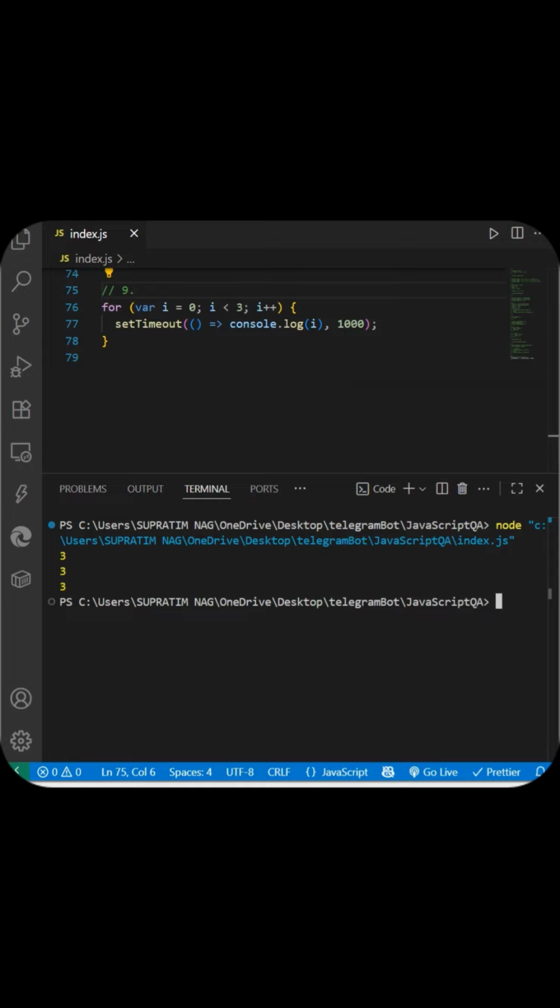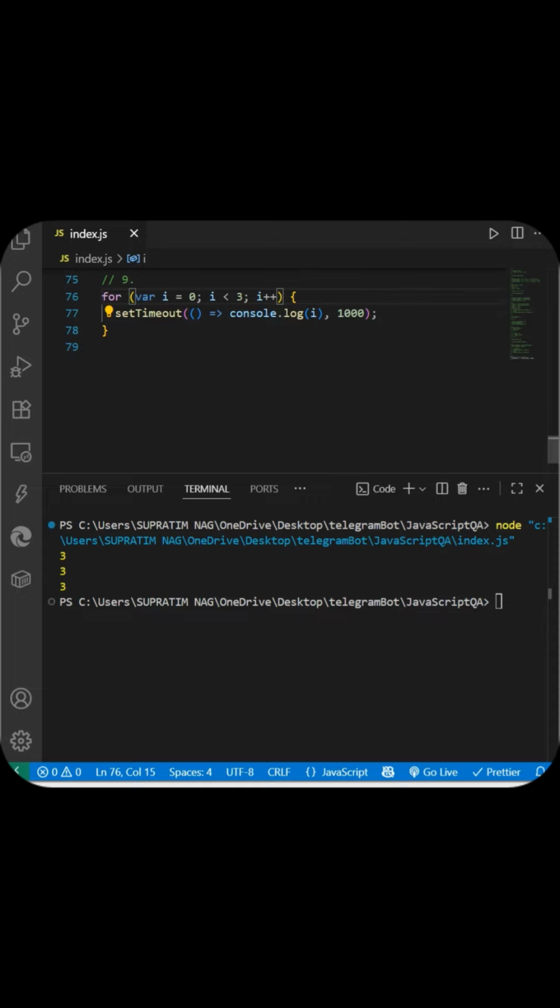Why? Let's see why. First of all, this is one of the most famous JavaScript interview questions. See this var keyword through which we are defining this I and assigning that value. This var has function scope, not a block scope. So the variable I is not limited to the for loop's block. It is hoisted to the global or function scope where the loop is defined. So by the time the for loop finishes executing, the value of I is 3.